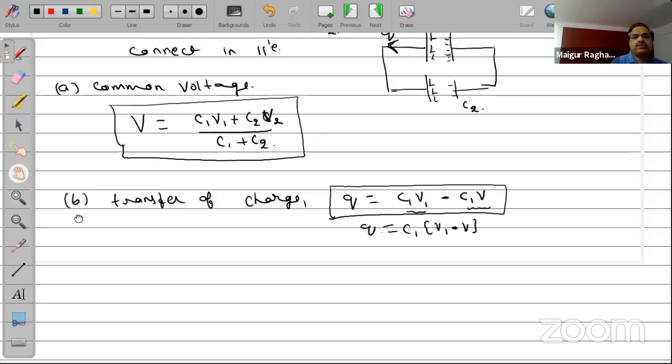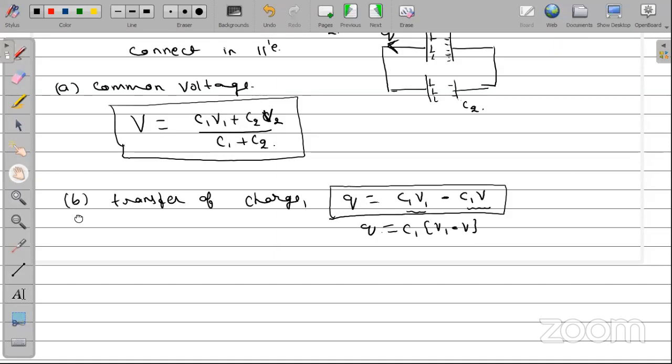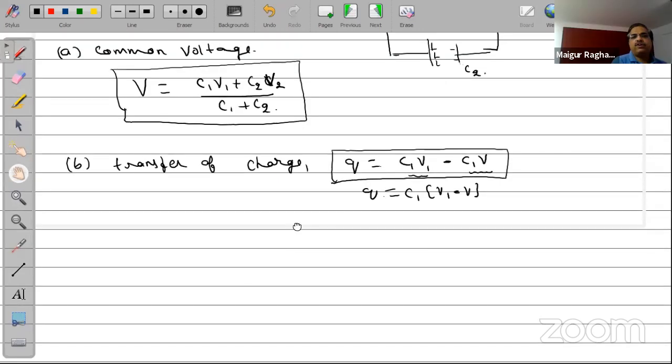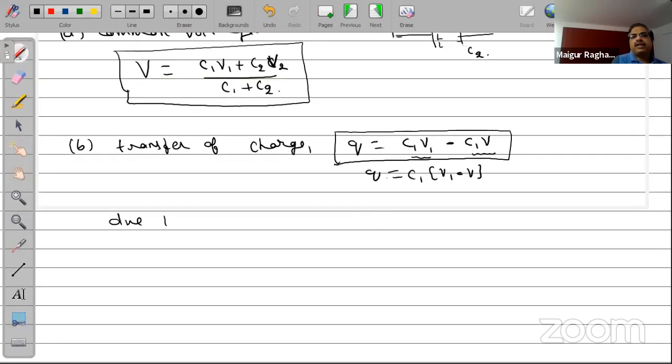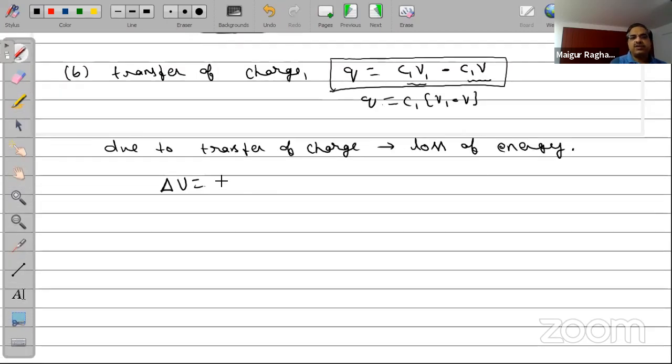Now due to the transfer of charge, there will be a loss of energy, and this loss of energy will be written as the initial energy minus the final energy, which will be half C1 V1 square plus half C2 V2 square minus half (C1 + C2) into V square.